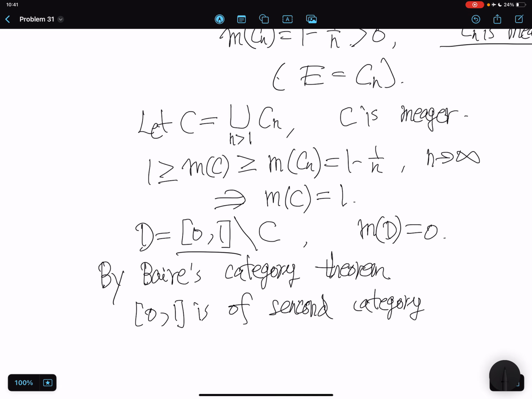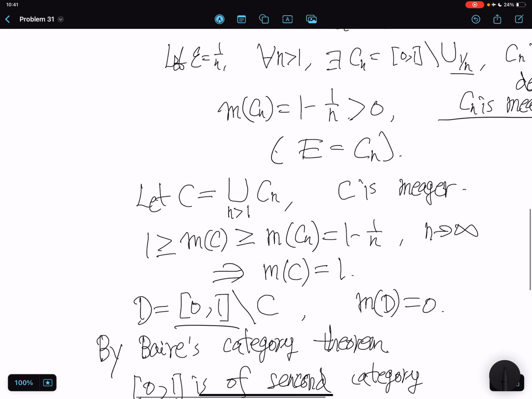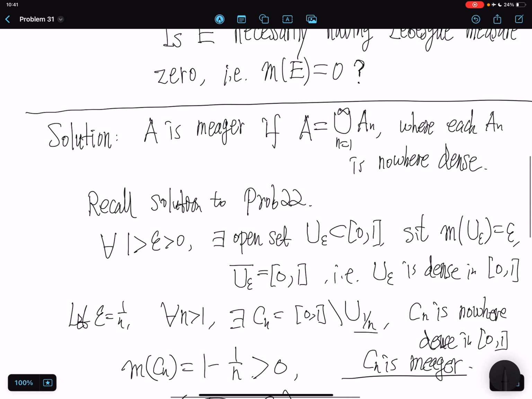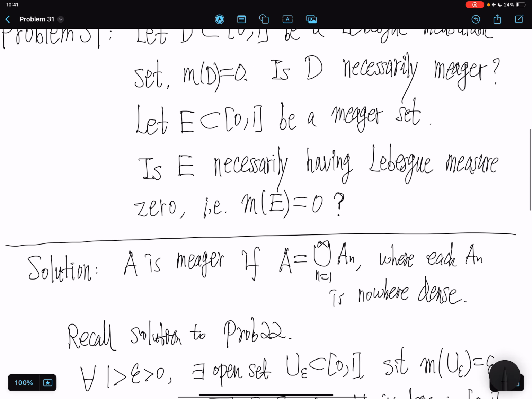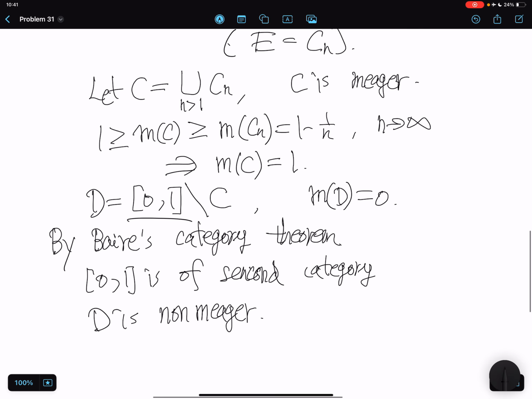So D is non-meager. D is a non-meager set with Lebesgue measure 0. So the answer to the first question of this problem is also negative. That's it.